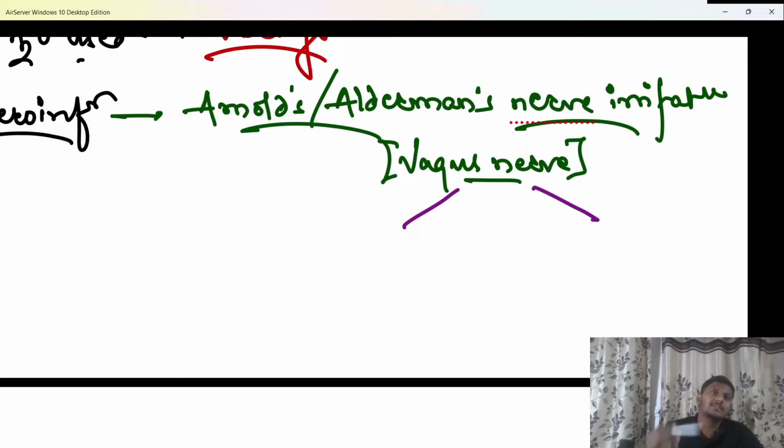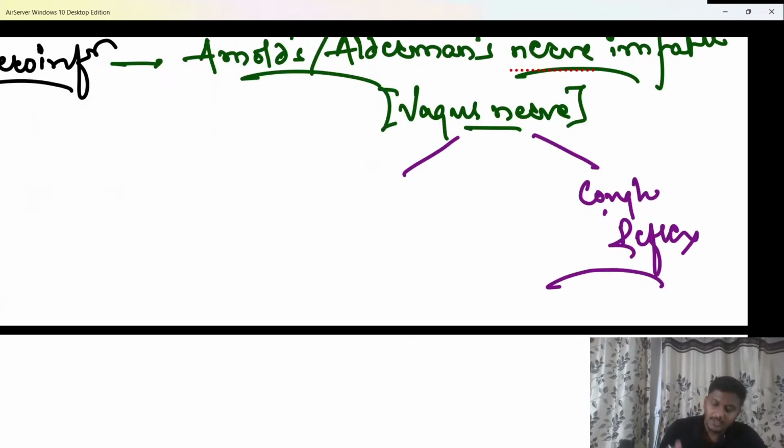So as the vagus nerve gets irritated over here, you are going to see the problem in the throat also, and the patient is going to experience a cough reflex. Second important, we know the vagus nerve is a parasympathetic nerve. As it gets activated, there will be parasympathetic overactivity. The heart rate of the patient decreases, causing bradycardia.